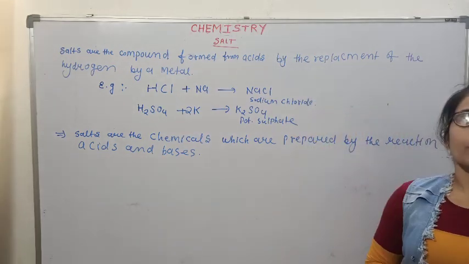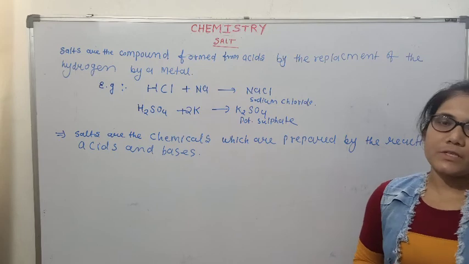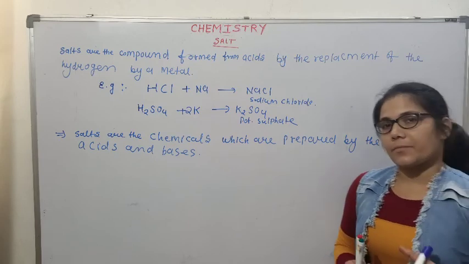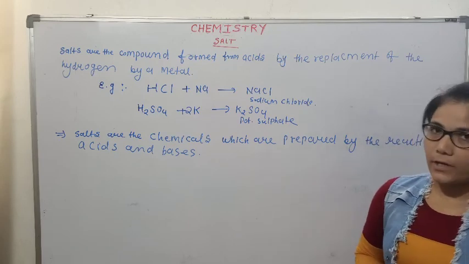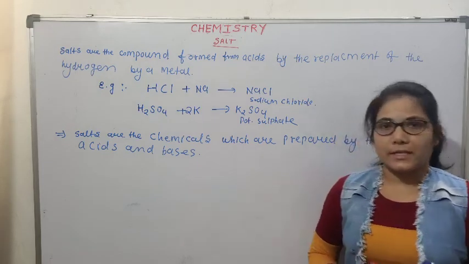We have discussed the neutralization reaction. What is a neutralization reaction? We said whenever acid and base react, they produce salt and water. So salts can be prepared by the reaction of acid and base.